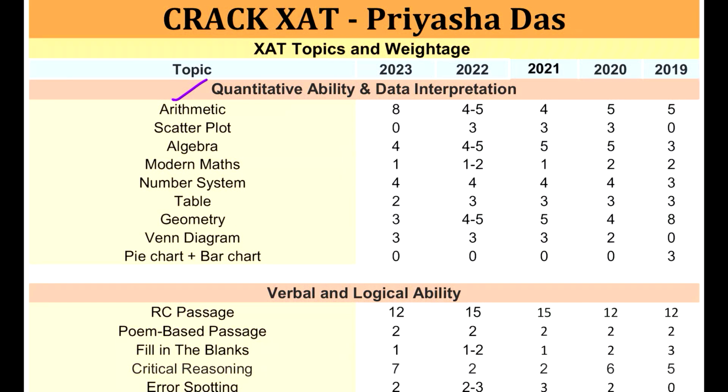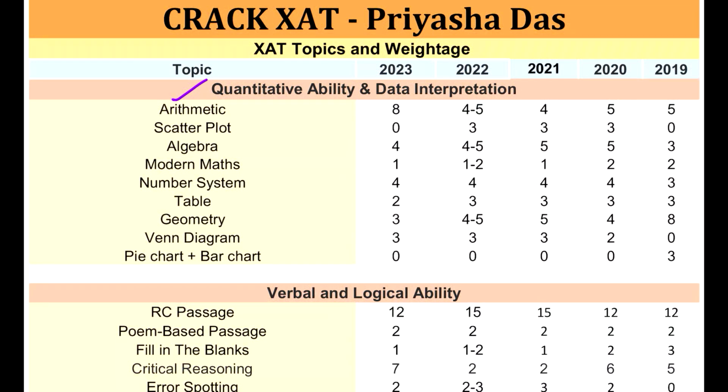You remember 7 days ago I gave you a video in which I told you how to prepare for XAT in the last 7 days, not to start your preparation, but to effectively use the 7 days to efficiently revise the concepts. In that video, I told you to make a decreasing order ranking kind of system, to write down the topics you're good at and bad at, and then start revising accordingly.